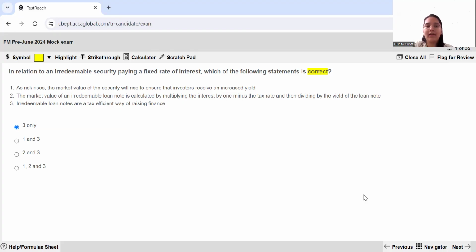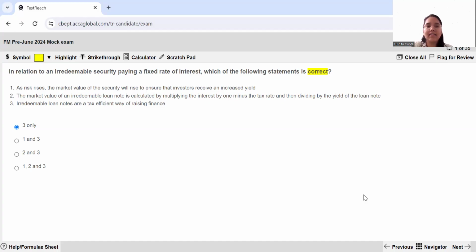Now, please pay attention to the fact that I have highlighted over here which statement you have to identify is correct. Be mindful that in your exam, the examiner can also ask you to identify the incorrect statements. So make sure you're clear at the back of your mind what exactly is the requirement. Are you supposed to identify the correct statements or are you supposed to identify the incorrect ones? So let us move towards the statements and see which one is correct.